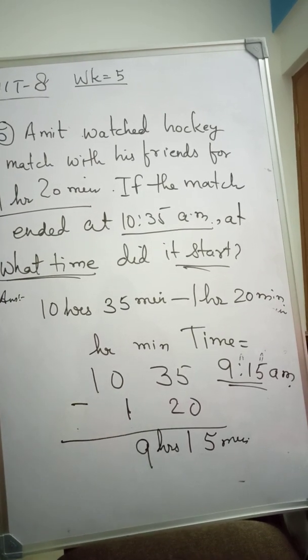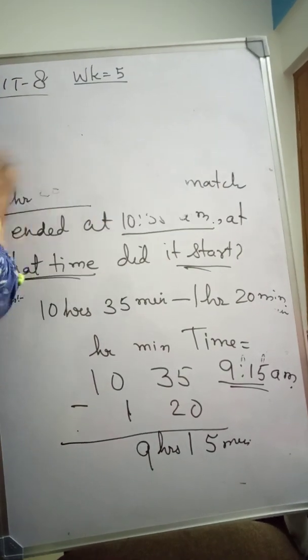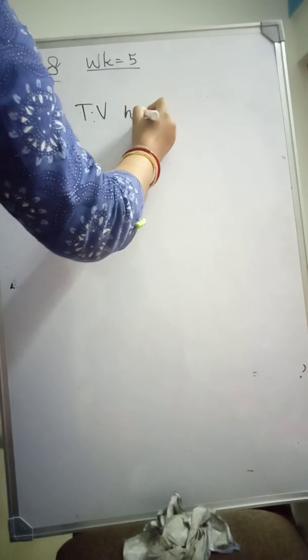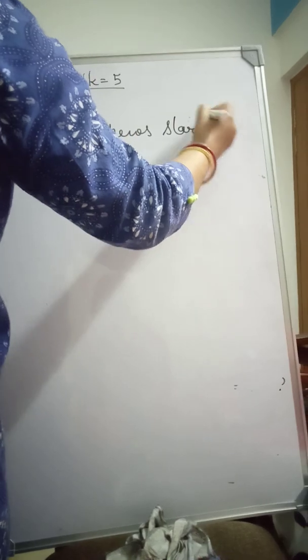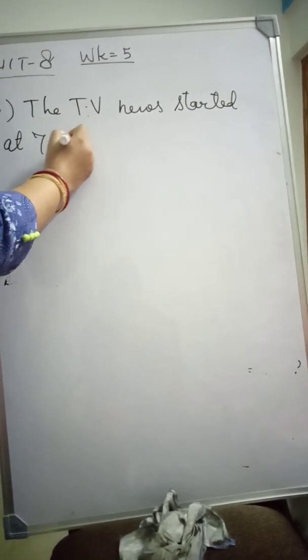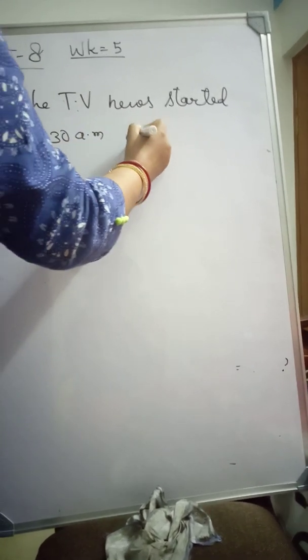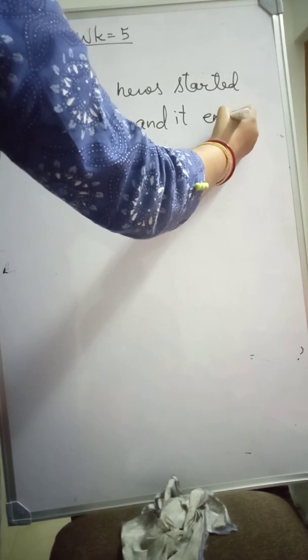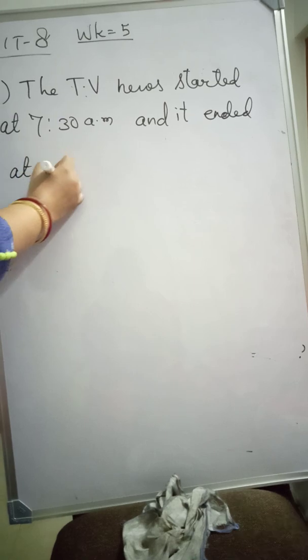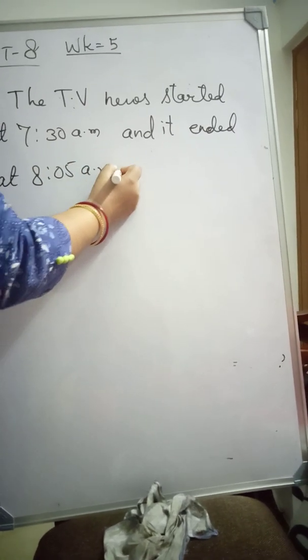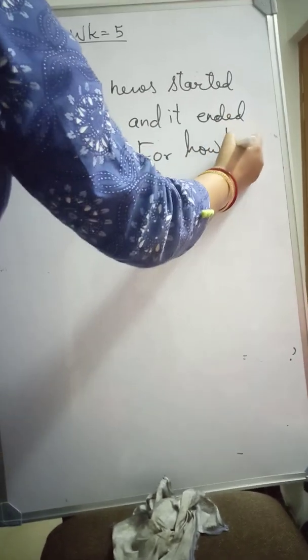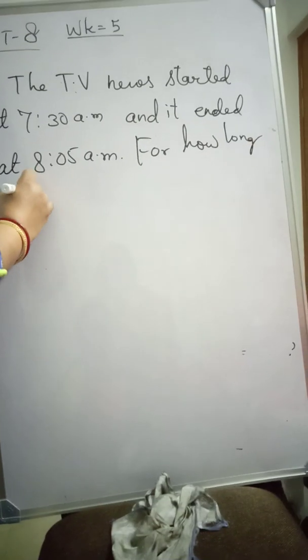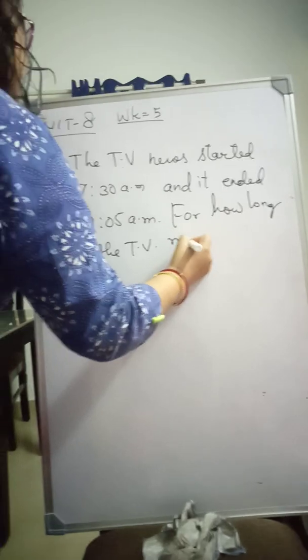Now let us come to the last question, that is F. In this last question, the problem is the TV news started at 7:30 a.m. and it ended at 8:05 a.m. The question is, for how long did the TV news last?